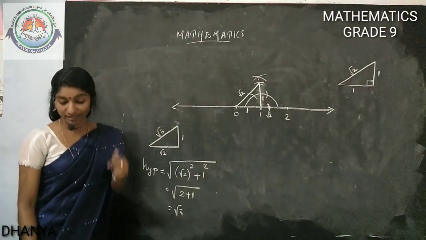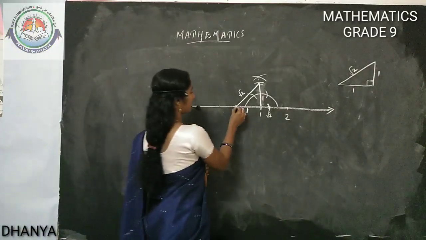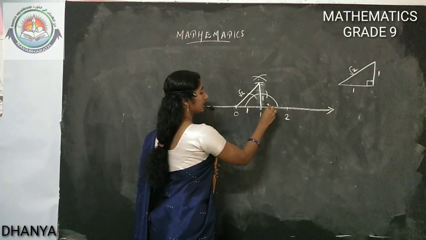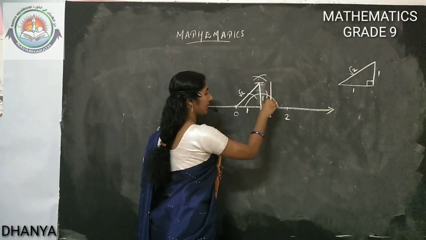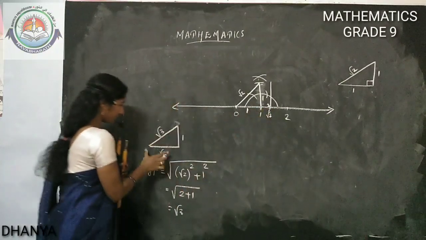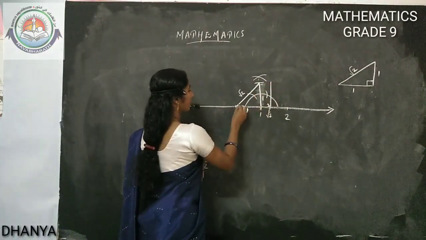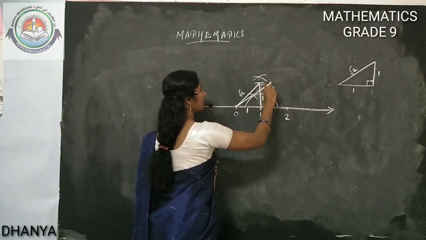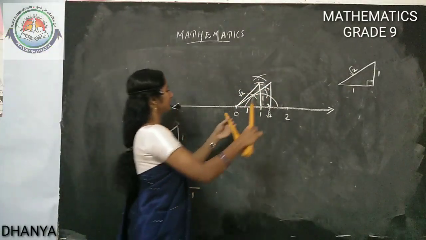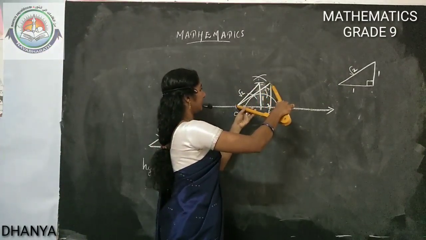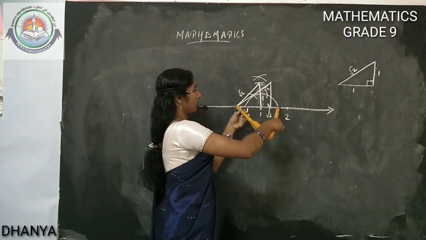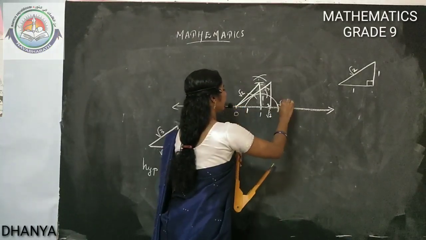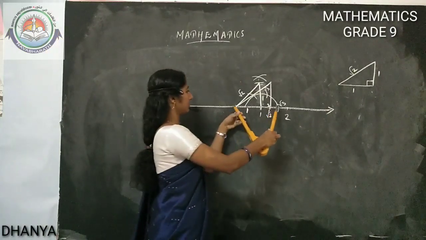So what do we need to do to get root 3? We need to consider a right angle triangle with the root 2 length. So this is the root 2 length, and from here you draw 1 unit height. Drawing the hypotenuse, you get this length as root 3. Then we can take this root 3 length and mark it on the number line. This is root 3 on the number line.